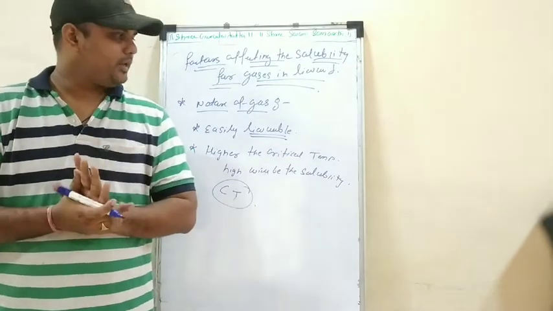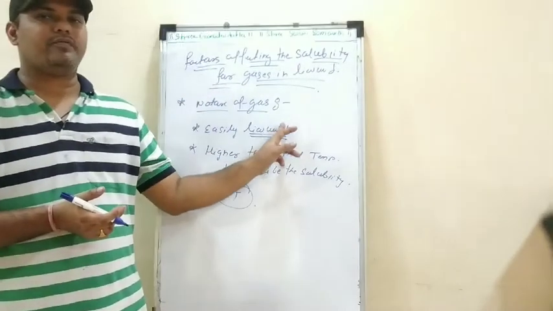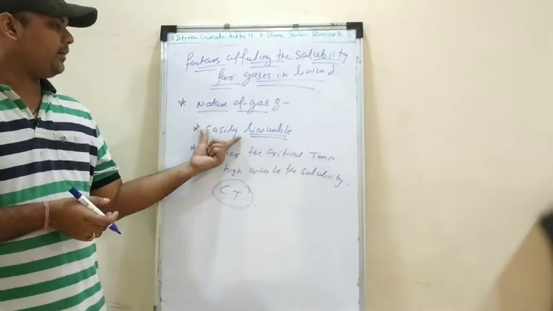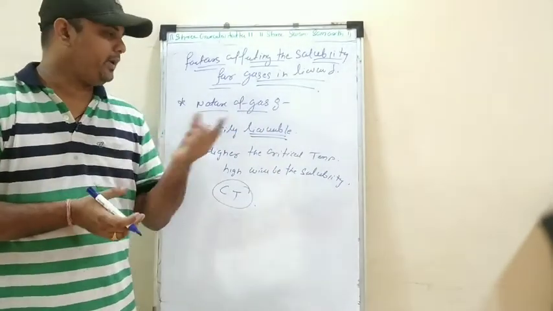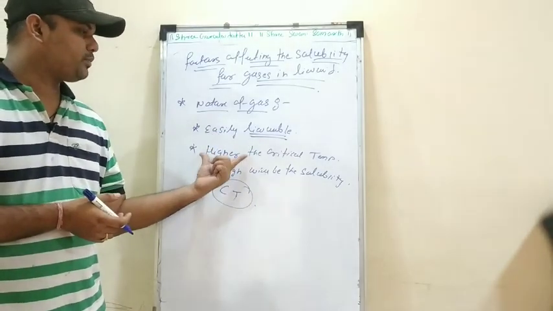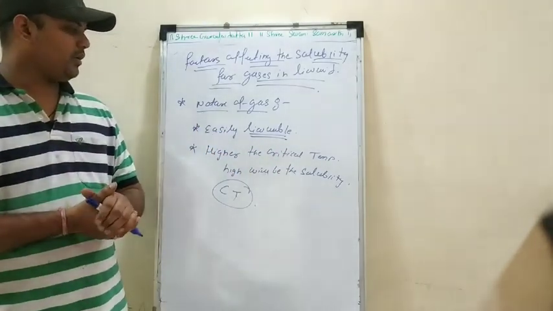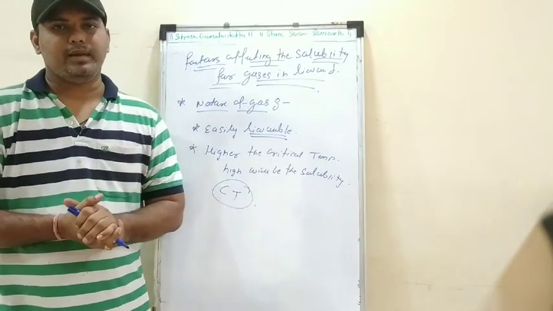Are you understanding, my dear students? So nature of a gas is one factor: the gas which is highly reactive with the solvent will be easily liquefiable, and the gas which has a higher critical temperature will be easily soluble.